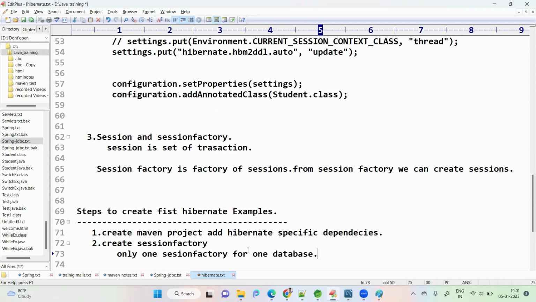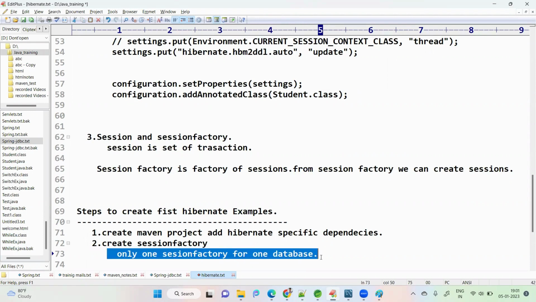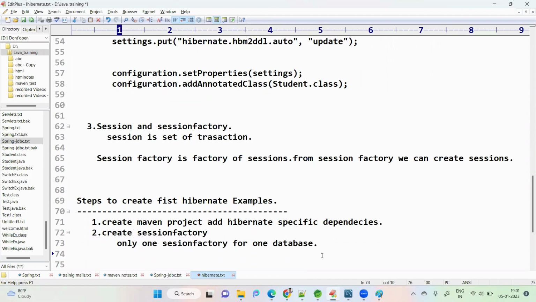That means if our application uses multiple databases, for example my application is SBI or Redbus using MySQL, Oracle, MongoDB, then I can create three session factories. This is the meaning of this sentence: only one session factory for one database. If you use multiple databases, multiple session factory objects can be created.